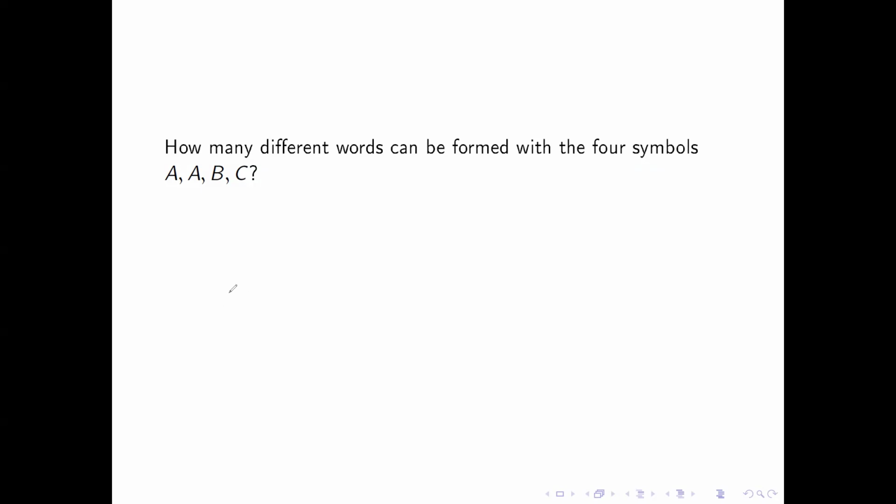So in this one, we're again going to use factorials. I'm not going to brute force this because this one's going to get ugly, but I'm just going to look at a situation for a second. So what if I called this A1 and A2? So they're more distinct. Now, if I have my 4 letters, I have 4 different options to put in the first one, 3 different options to put in the second one, and 2 options and 1. And so this would be 4 factorial. And we'd be like, yay, we're done.